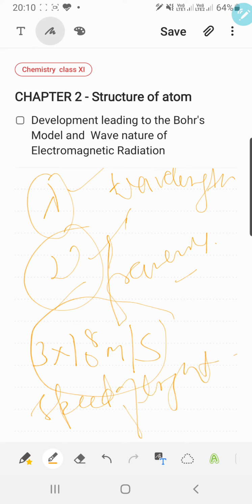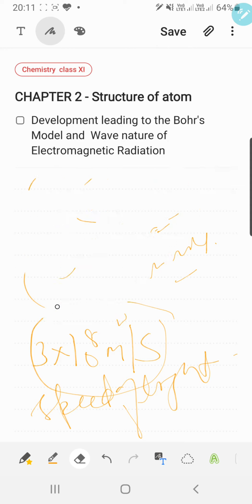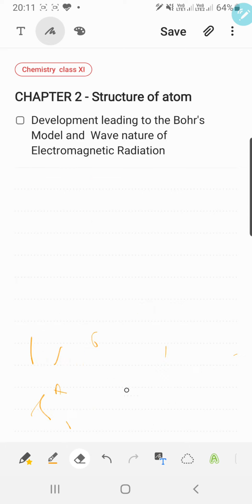And if I ask the SI unit of wavelength, it is the meter, and for frequency, it is the hertz. So you must be knowing the relation of speed of light, frequency, and wavelength. It is C is equal to mu lambda. Your speed of light is equal to mu lambda. I'm writing here that C is equal to mu lambda. This is the relation of speed of light, frequency, and lambda.